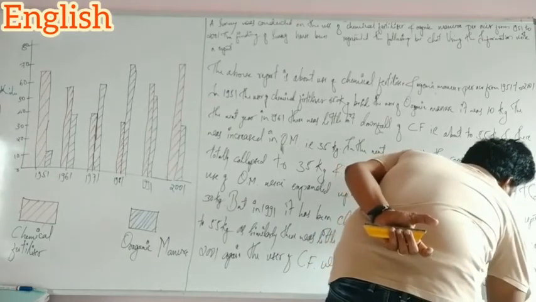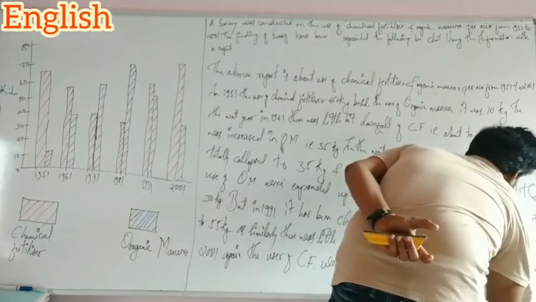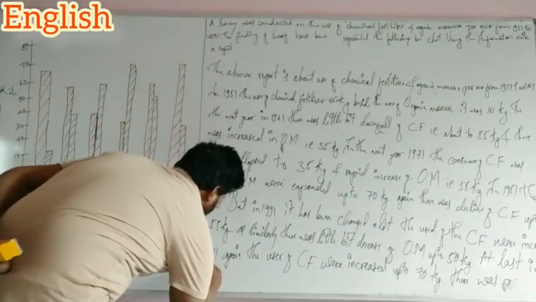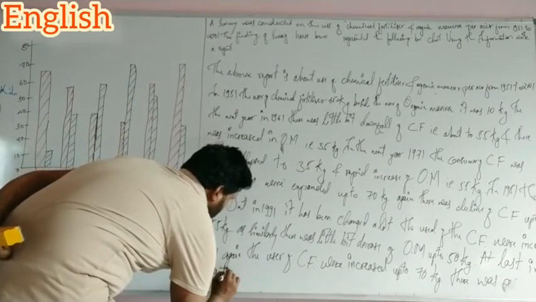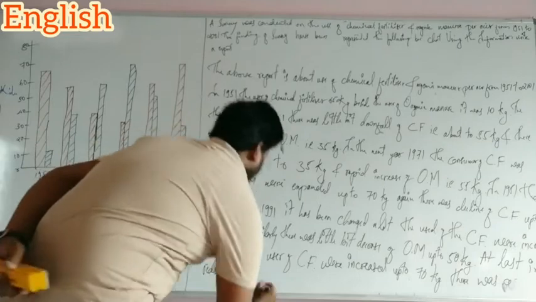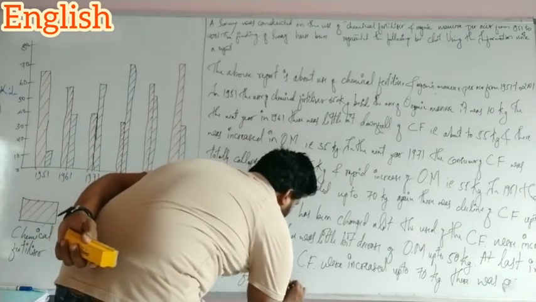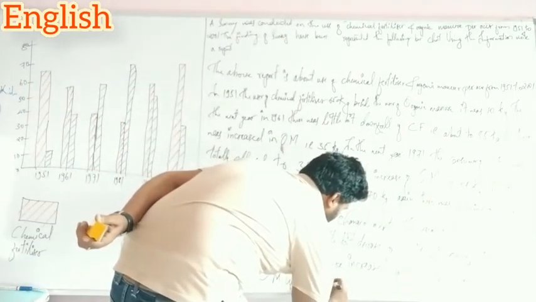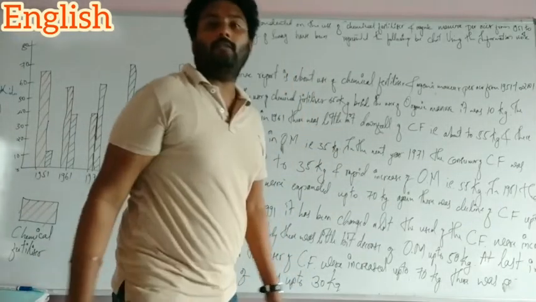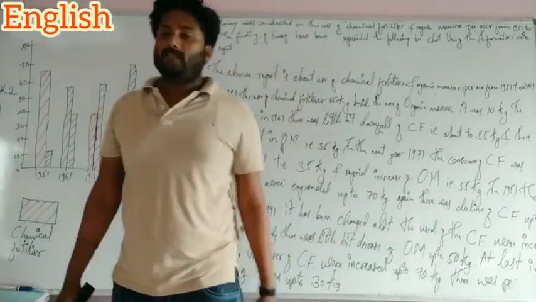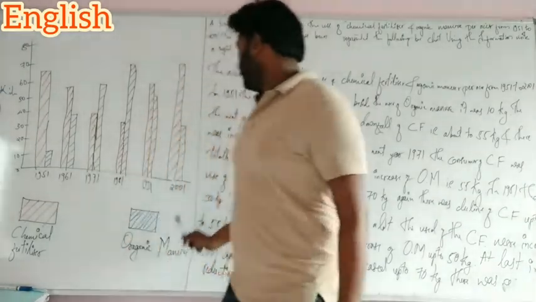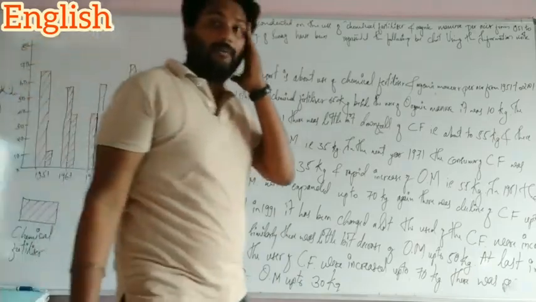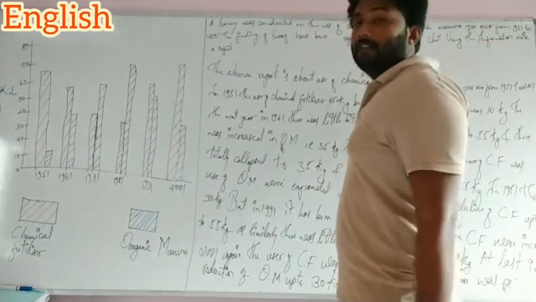There was a reduction of organic manure to 30 kilograms. Yes, this is the analysis of this bar graph. Since 1951 to 2001, the use of chemical fertilizer and organic manure has been represented in this passage.